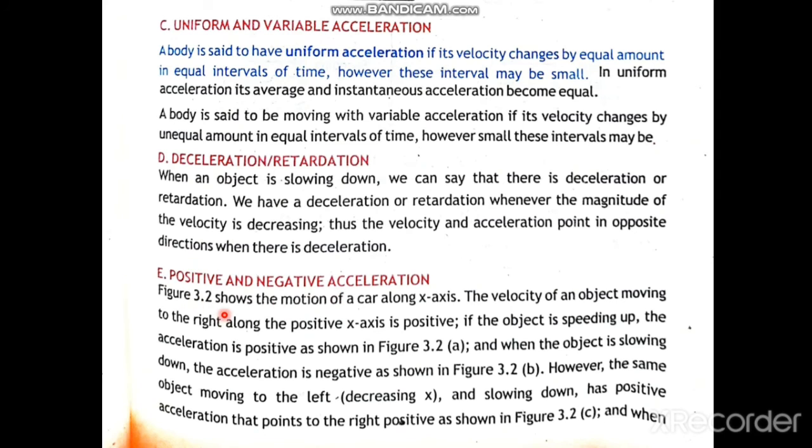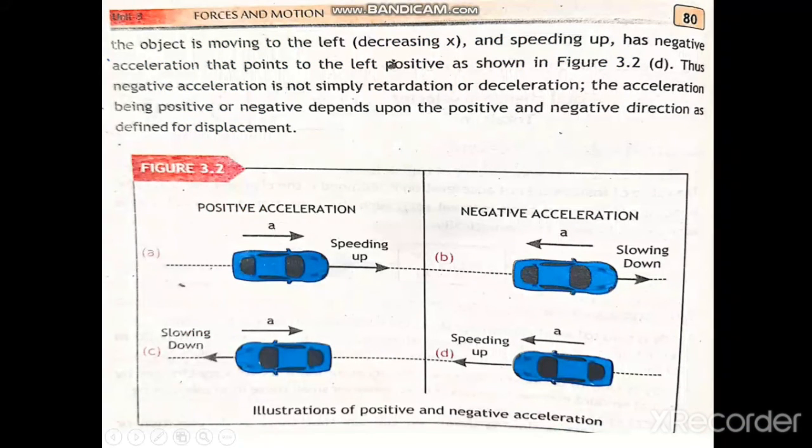Positive and negative acceleration. If the change in velocity is positive, then the acceleration is positive, and acceleration is negative when the change in velocity is negative. As you can see in this figure, in the first case the acceleration is positive: a car is moving along the positive direction and it is speeding up, so its acceleration is positive.